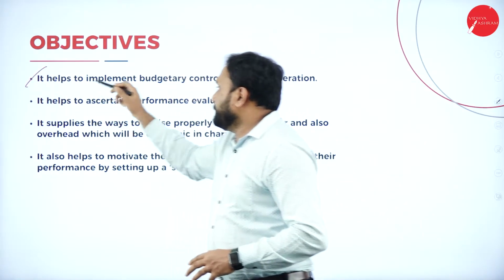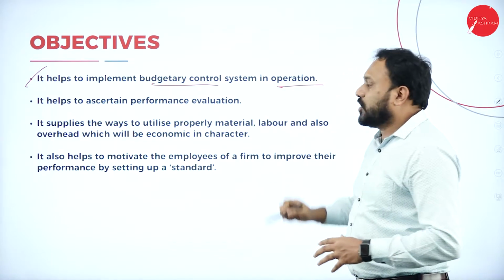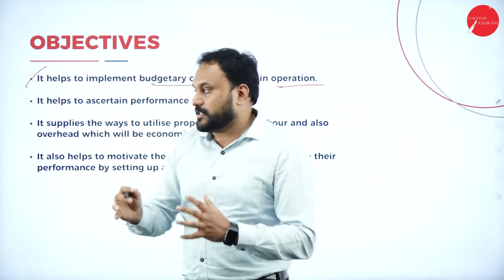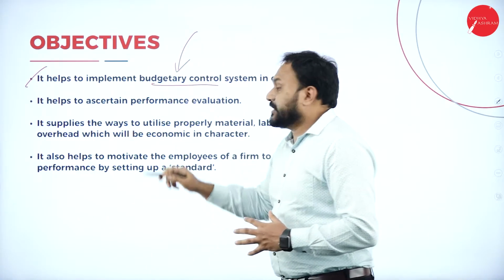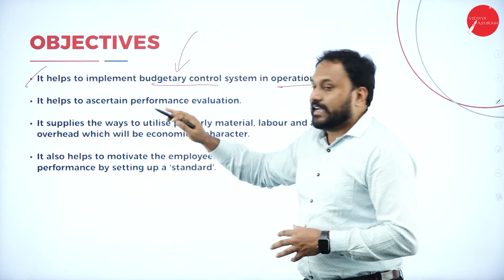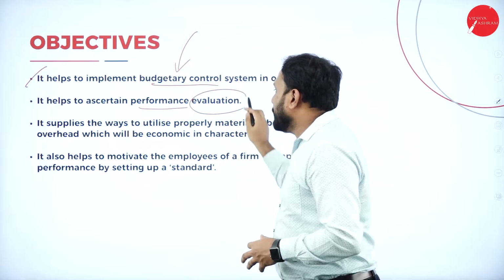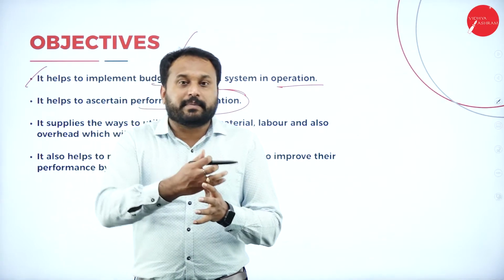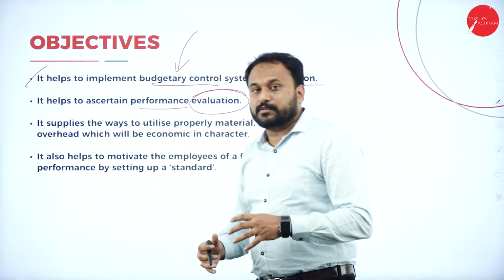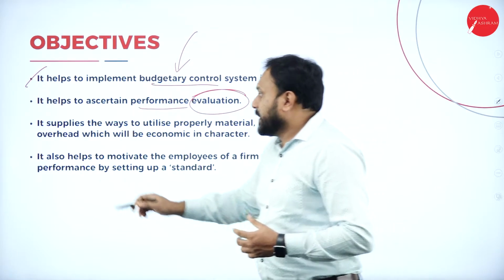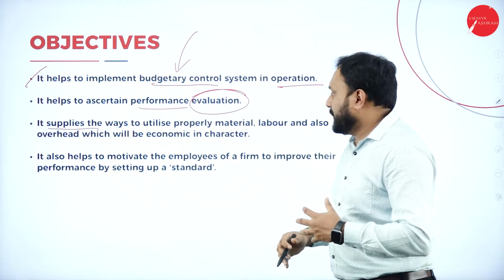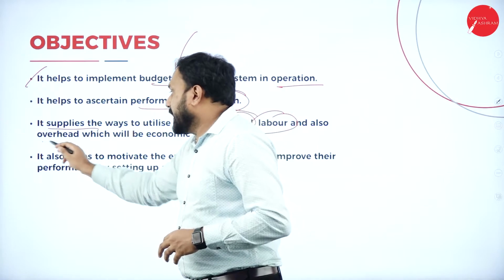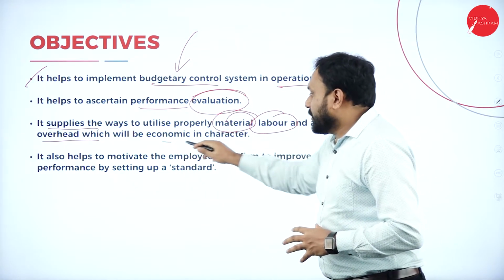Now, what are the objectives of standard costing? It helps to implement the budgetary control system in operation. When we know what exactly the standard should be, the objective is to know how the budgetary control system will operate. Second, it helps to ascertain performance evaluation. We'll get to know who is efficient, who is not efficient, and what to do so that person will become efficient. All this we will get to know through performance evaluation. It supplies the ways to utilize properly the material, labor and also the overheads. When I say overheads, I mean the other costs, which will be economic in character.